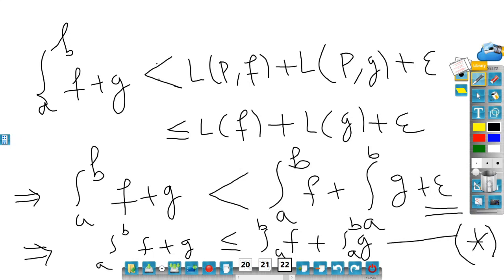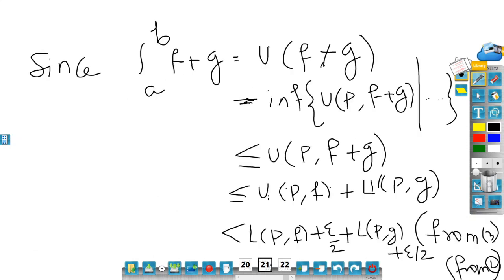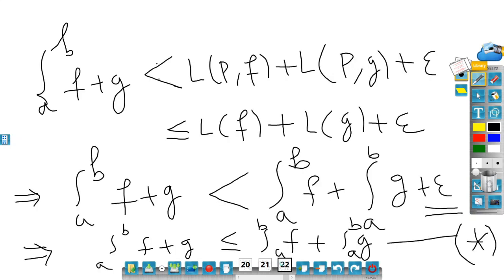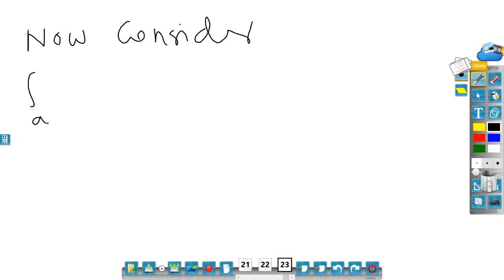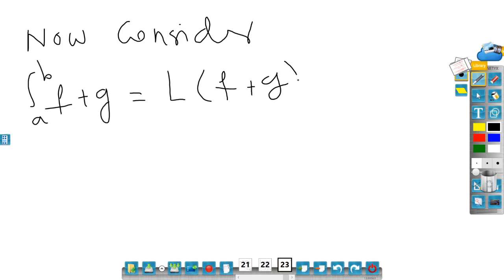Now I have to do the other part. The other part is also simple because I started with UPF plus G; now I will start with LPF plus G. Now consider the integral a to b of f plus g, which is the same as L of f plus g, that is the lower integral.